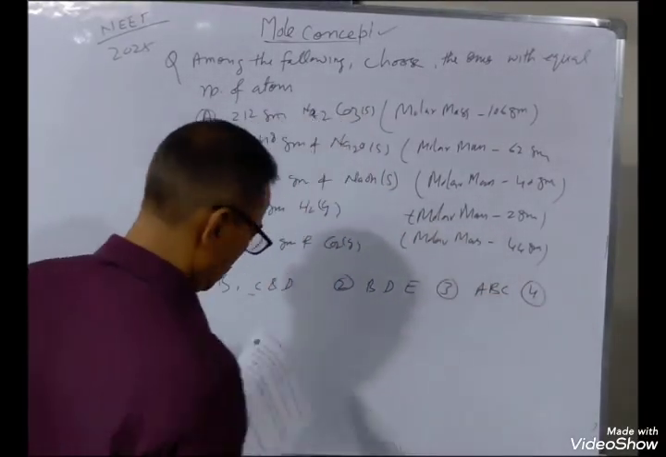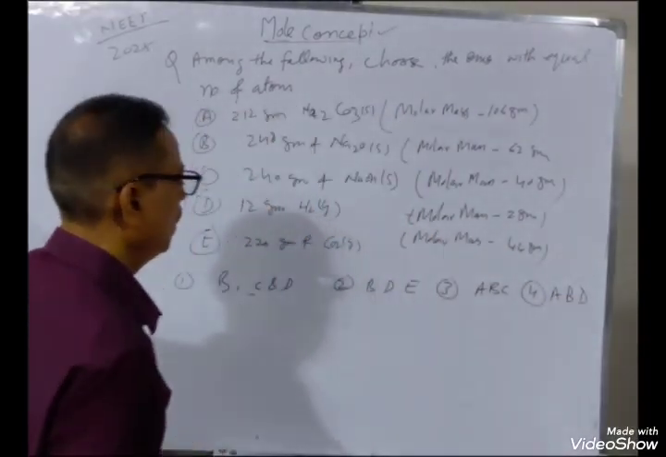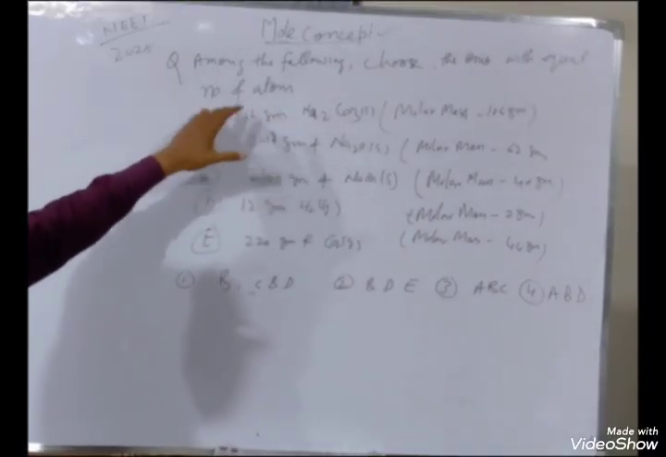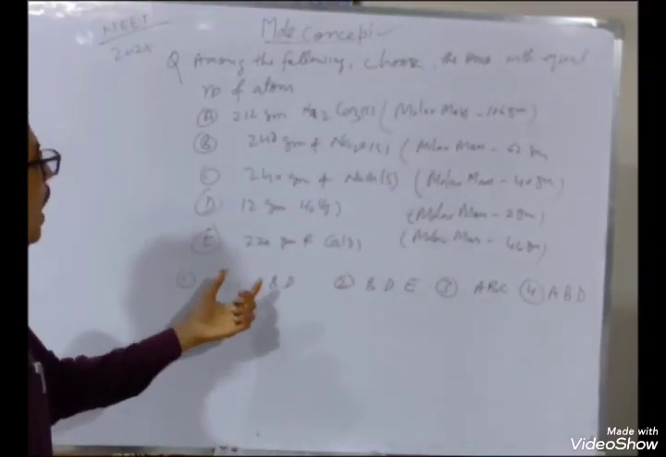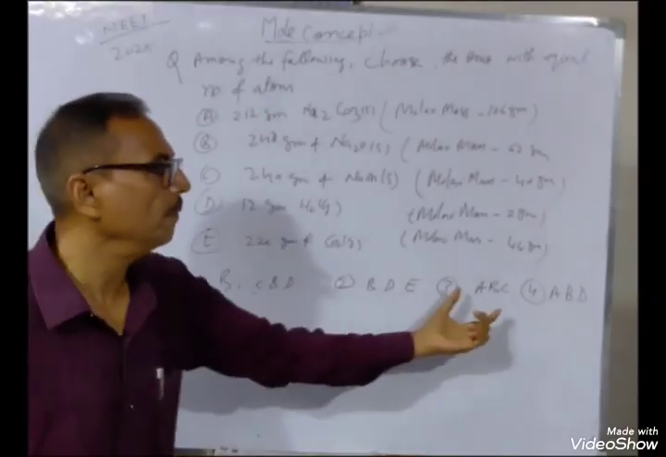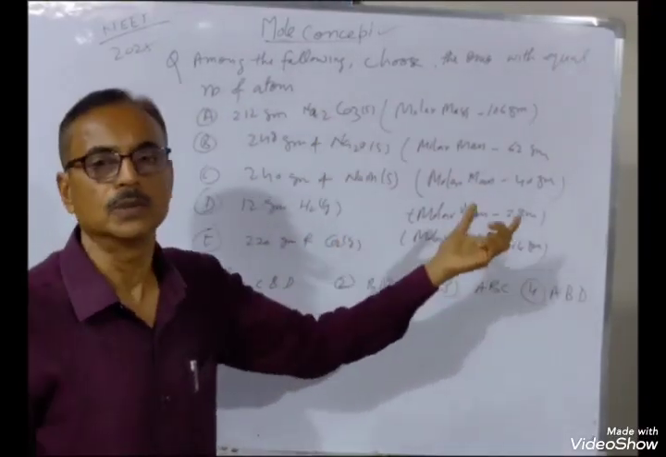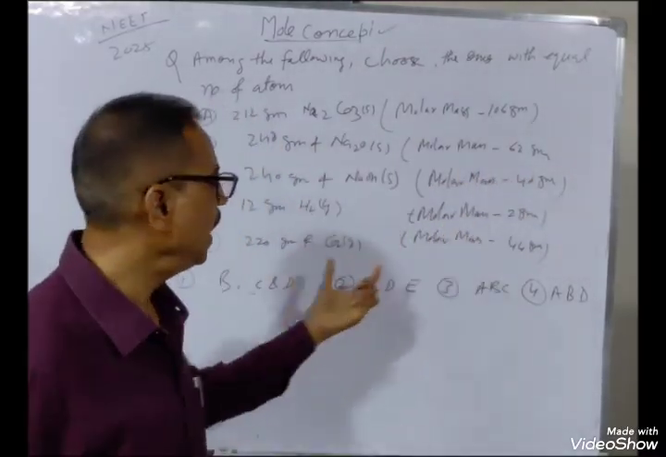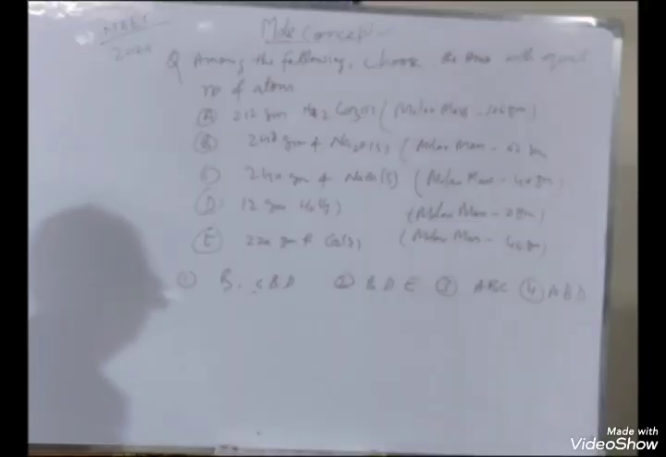And fourth option is A, B, D. So there are 5 samples given in which more than one have the same number of atoms. You have to find out either A, B, C or B, C, D or A, B, D which have the same. 3 options means at least among the 5, 3 have the same number of atoms. So you have to find out the number of atoms in all the 5, and then check which have the same atoms. So now we will discuss this problem.